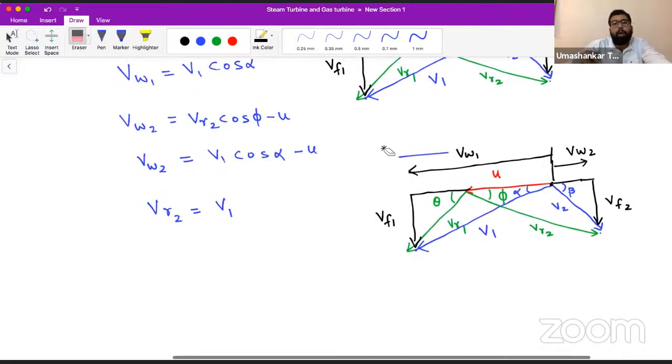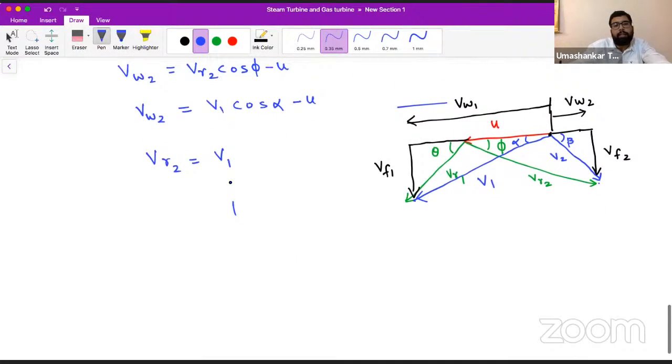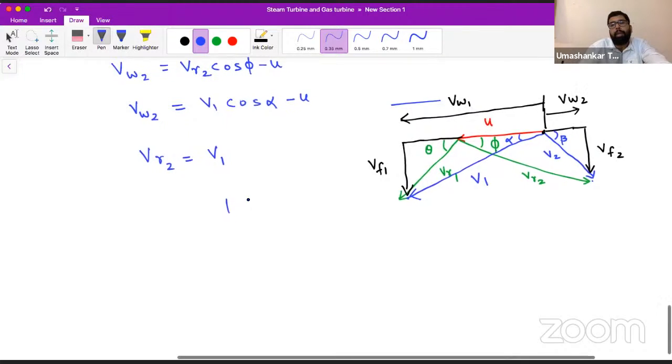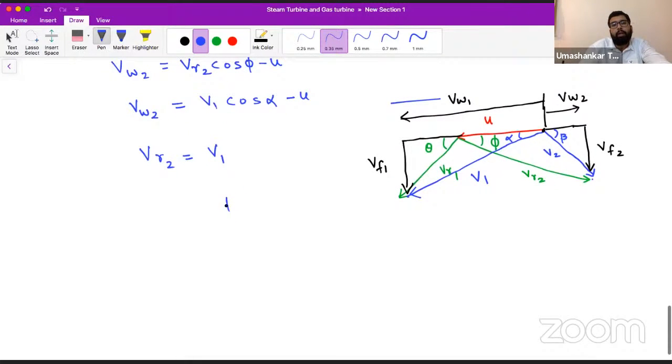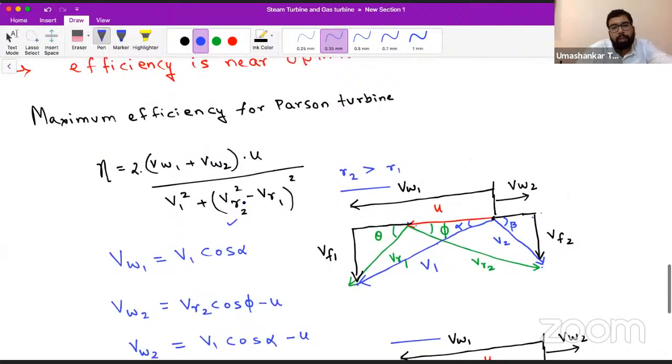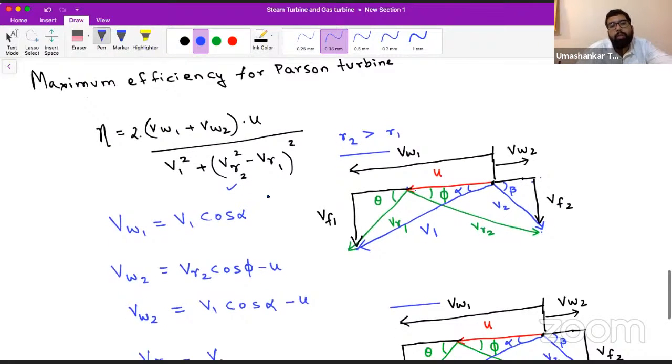Okay. So now let us see this. From here we require to find VR1 now. In our equation, only VR2 is not in terms of the initial parameters. VR2 is converted into initial parameters, so VR1 is to be converted.